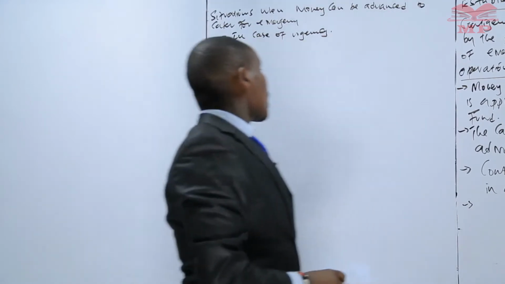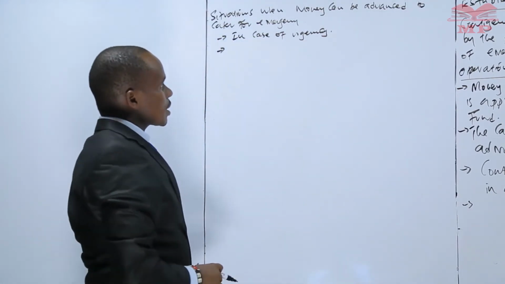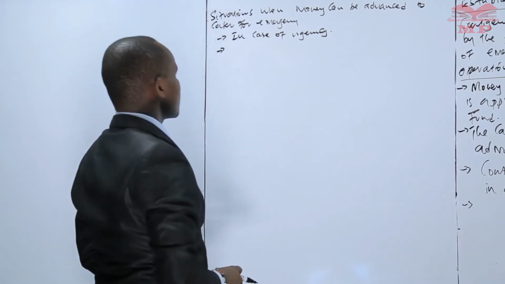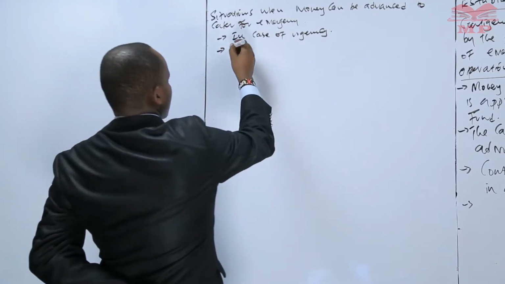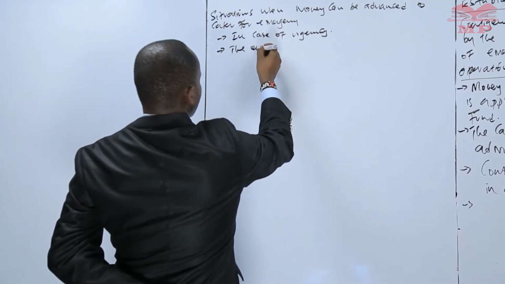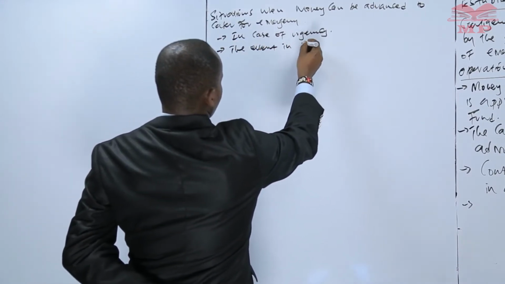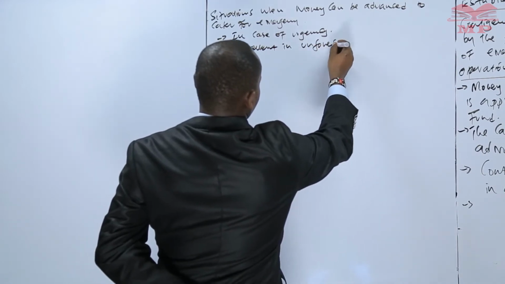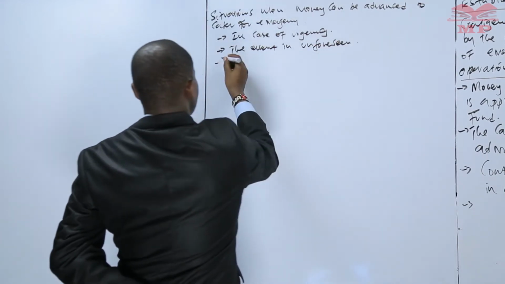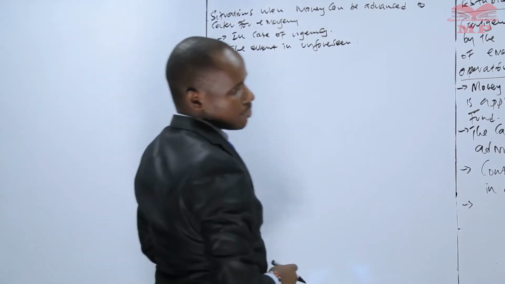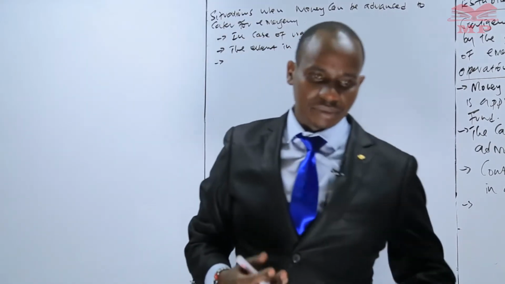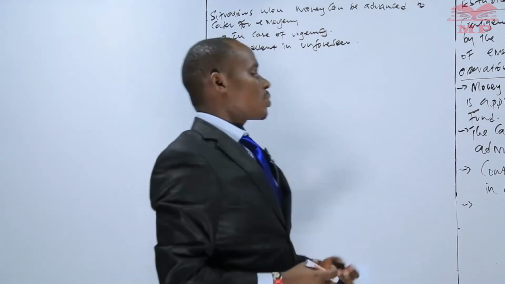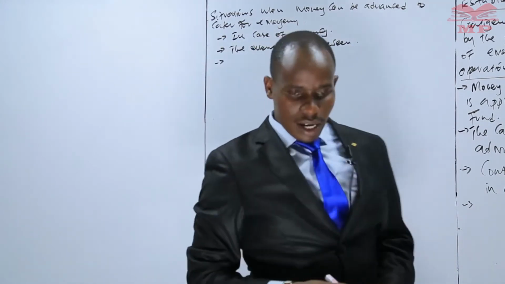The other thing that can make us advance that money is if the event is unforeseen. You are not able to contemplate that particular event. So if that is the case, then you have to access that amount.